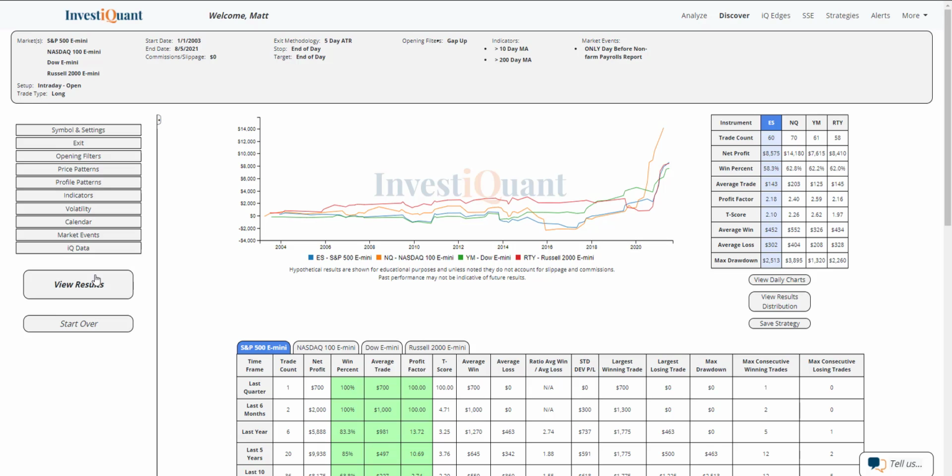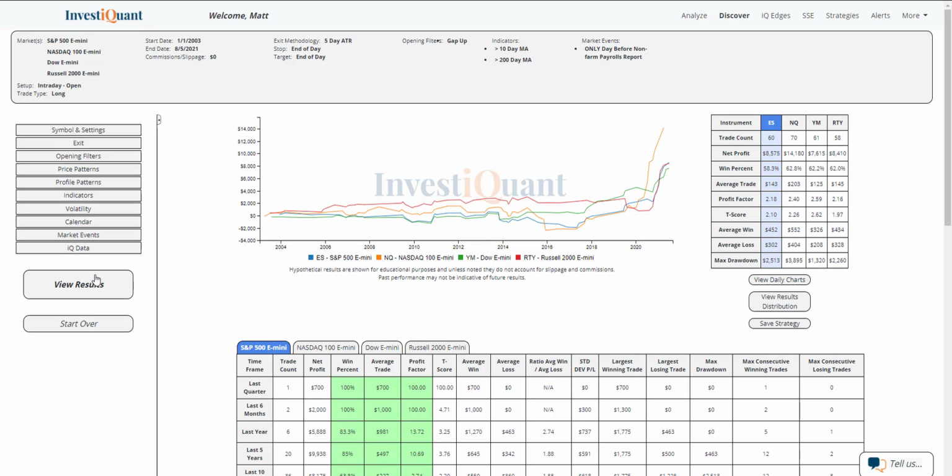If we look at the win rates on them, you'll see they are all right around 60%. The S&P is coming in at 58% of these closing above the open for the day. For the NASDAQ, it's 63%. For the Dow, 62%. For the Russell, 62%. So very similar win rates there on all of them.